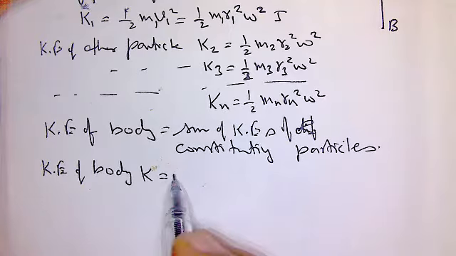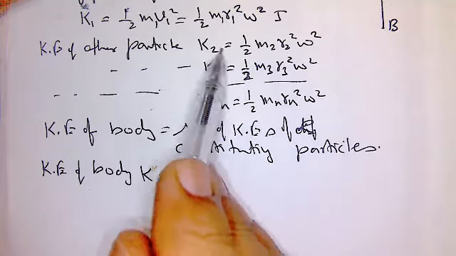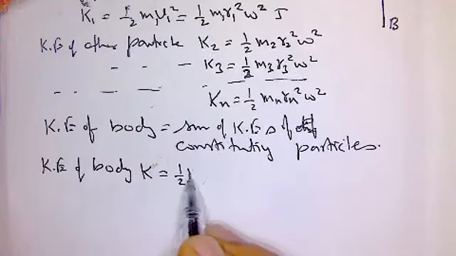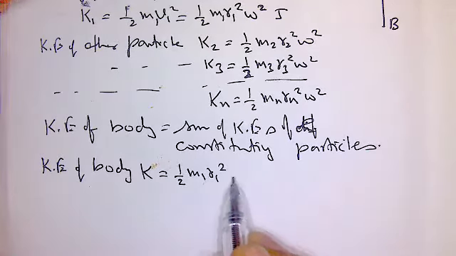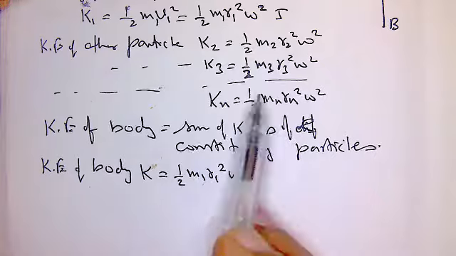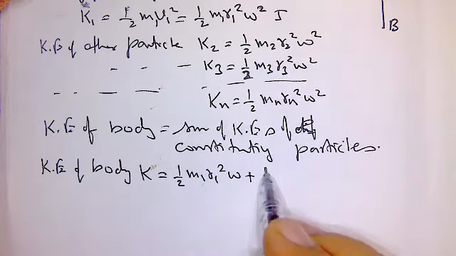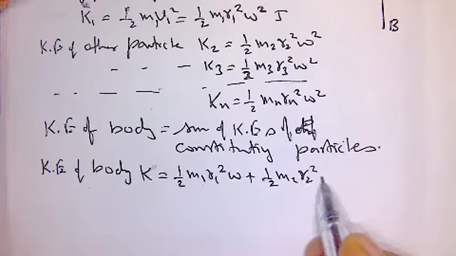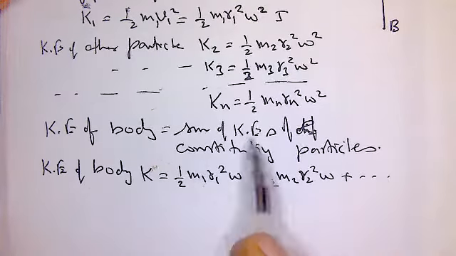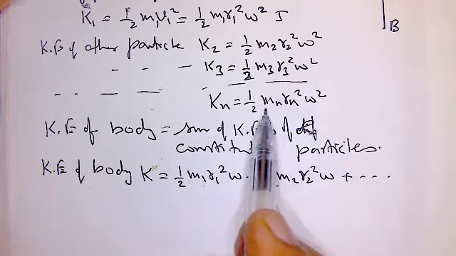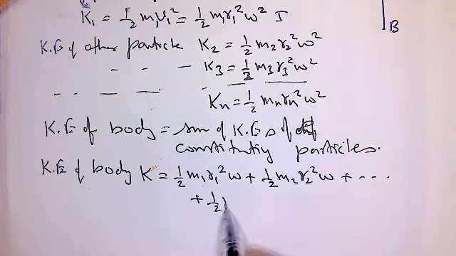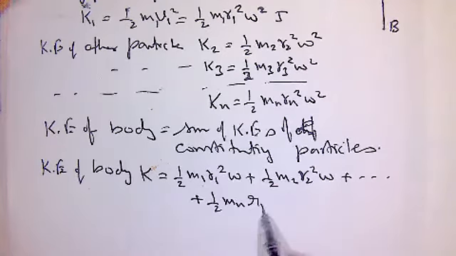equals kinetic energy of particle of mass m1, how much? It is half m1 r1 square omega square, plus kinetic energy of particle of mass m2, how much it is? Half m2 r2 square omega square, up to kinetic energy of nth particle, half mn rn square omega square.